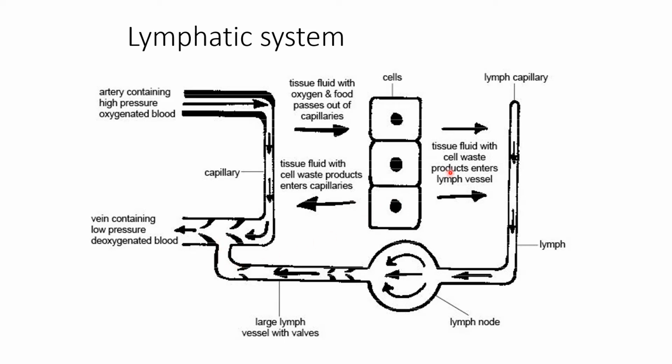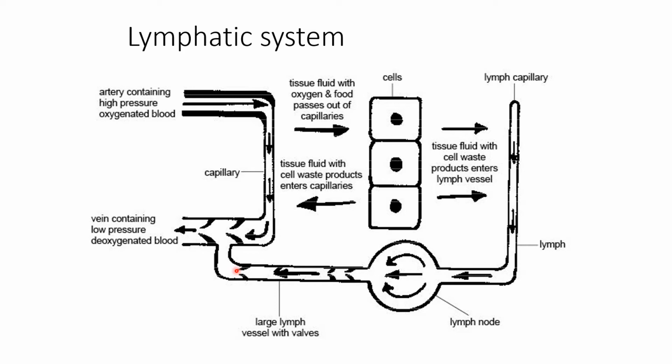There is a tissue fluid in which cell waste products enter the lymph vessels, and here there is a lymph capillary, a lymph node and a large lymph vessel with valves. So these are the main functions of this lymph node.